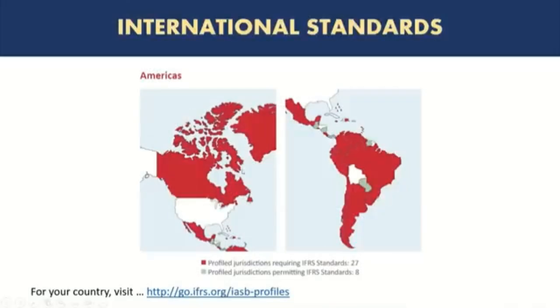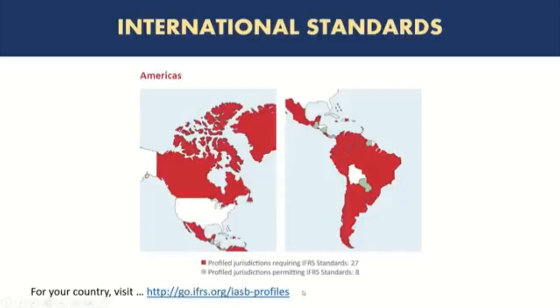And then finally, America. On the left side, you have North America, and on the right side, you have South America. So you can see a lot of countries in South America currently have adopted IFRS. In North America, you can see United States has currently not adopted IFRS. So if you want to check the profile of your own country, wherever you live in, you can go to this website here at the bottom.